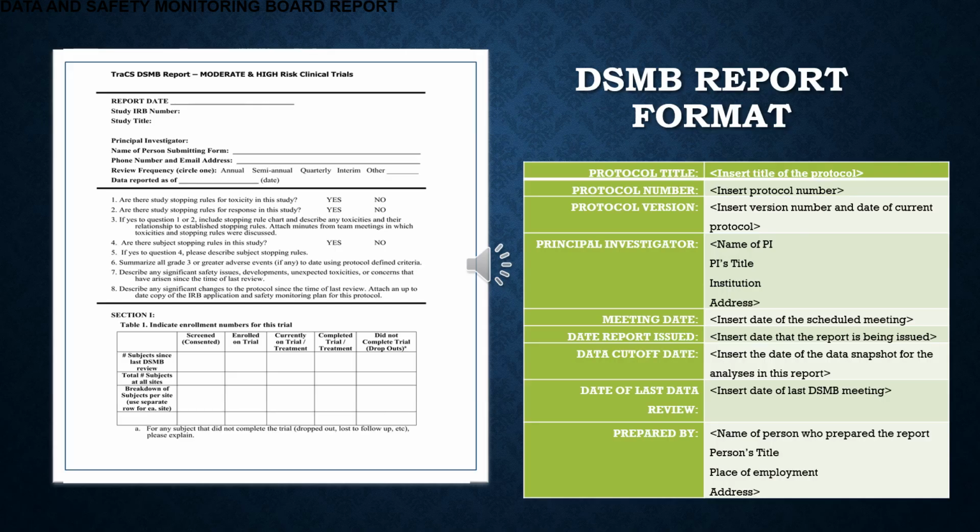This is the DSMB report format, which should include: first, protocol title; second, protocol number; third, protocol version; fourth, principal investigator's name; fifth, meeting date; sixth, date report issued; seventh, data cutoff date; eighth, date of last data review; and last, who it is prepared by.